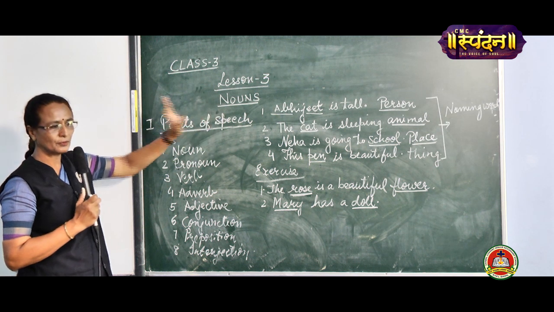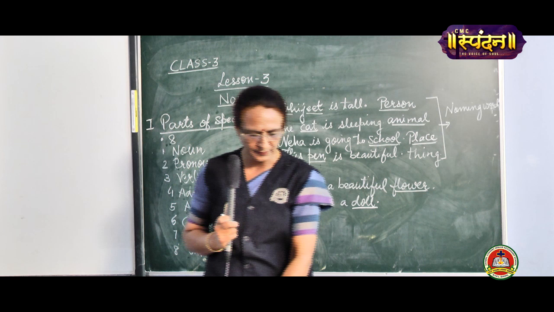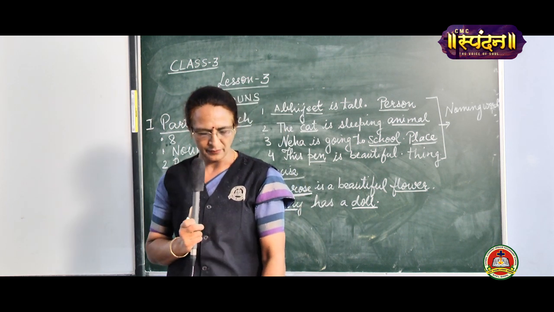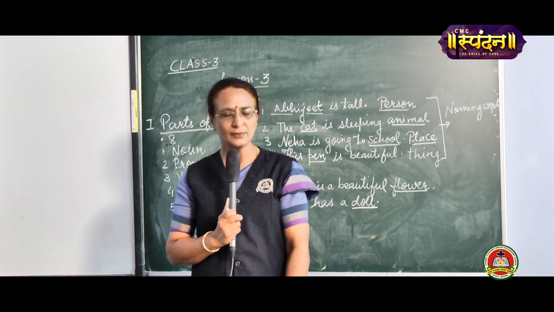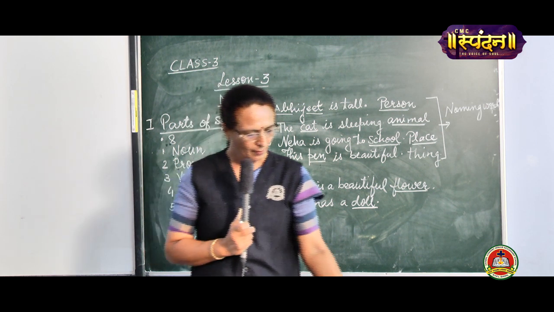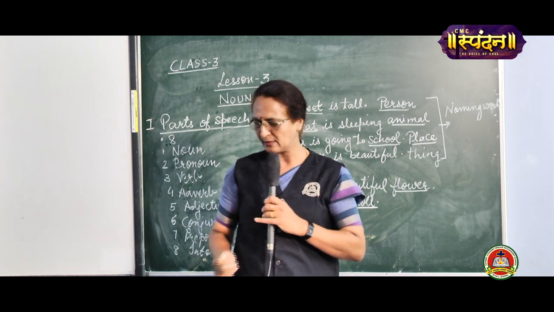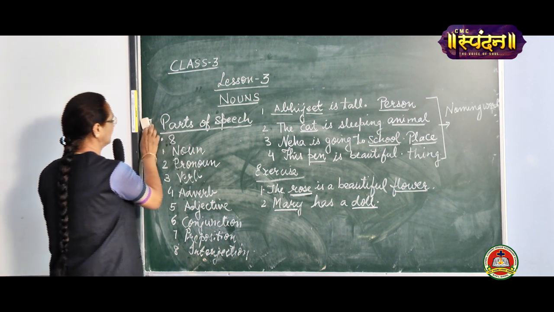Is that clear to all of you, children? Okay. Now, in your book, there is a very short, inspiring story. Read the story and underline the common nouns and circle the proper nouns. But before we come to this, we will do some exercises on nouns. Is that clear?